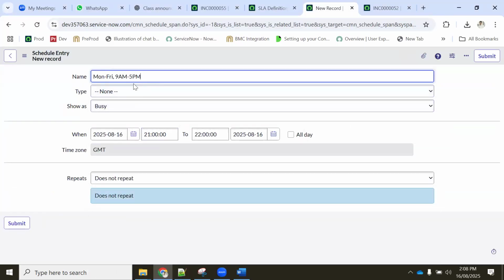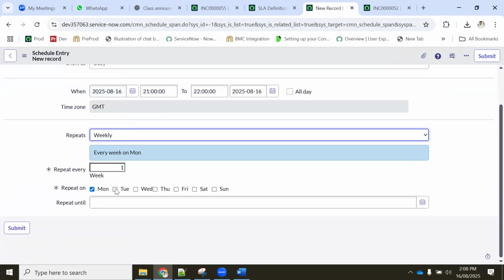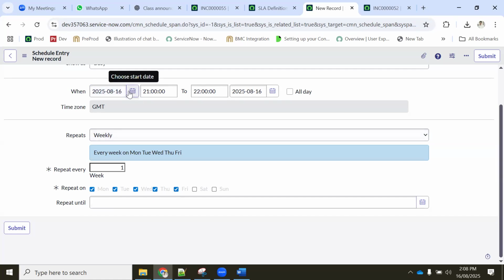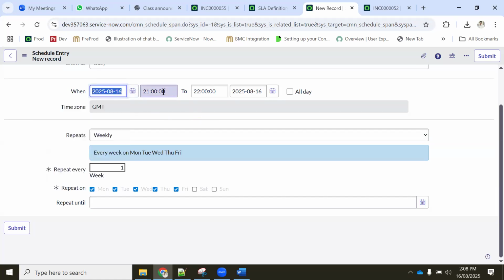Okay. So what we are trying to do, we will do weekly. Because Monday to Friday only she is asking us to do. Saturday, Sunday is not working, correct? So every week it has to start on Monday and end on Friday. So when to when? Okay, this is when to start this. Okay, it is asking, so when to when? Suppose the date is the same, so for the date you no need to do anything.